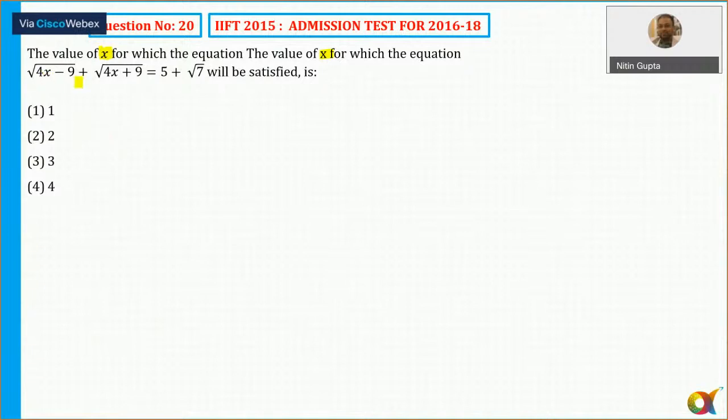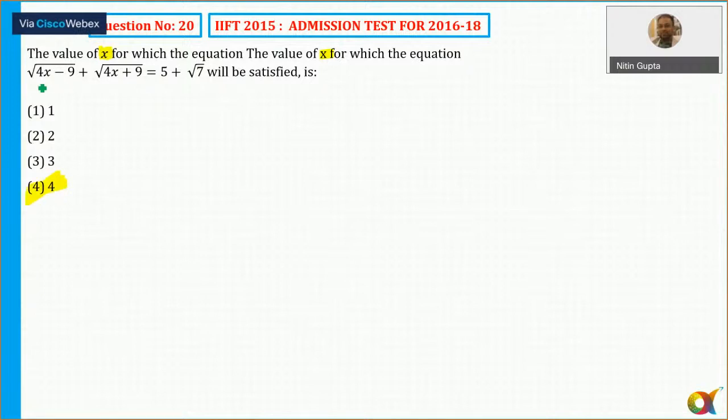Second, 4 to the 8 minus 1, 4 to the 8 plus 9. Remember, root 7 कहीं से आना चाहिए. So root 7 किस option से आ जाएगा? 3 4s are 12, 12 minus 9 is equal to 3. No. If I take option number 4, 4 4s are 16 minus 9 is 7. Answer is option number 4.